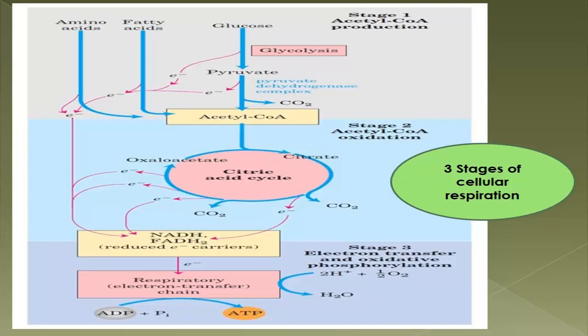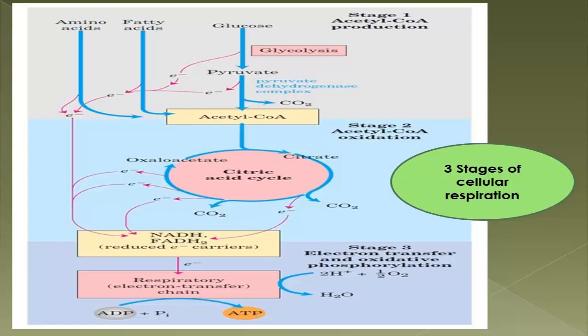So this is the first stage of cellular respiration, the formation of acetyl-CoA, and the second stage is the oxidation of acetyl-CoA. How? Through the TCA cycle. So the TCA cycle is the second stage of cellular respiration. And now the third and final stage is the electron transport chain. The reducing equivalents obtained from the TCA cycle go to the electron transport chain to produce ATP.